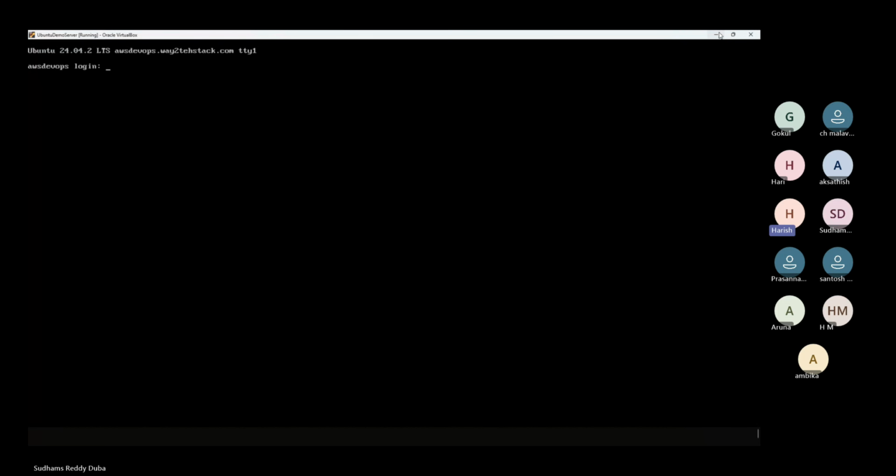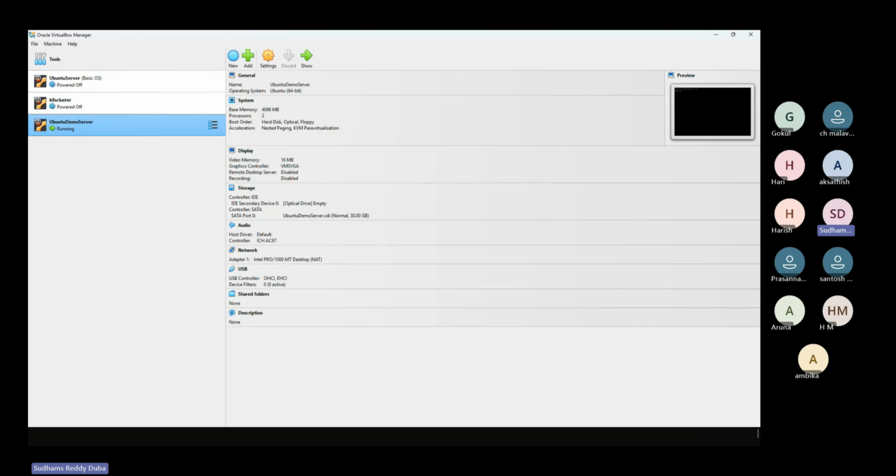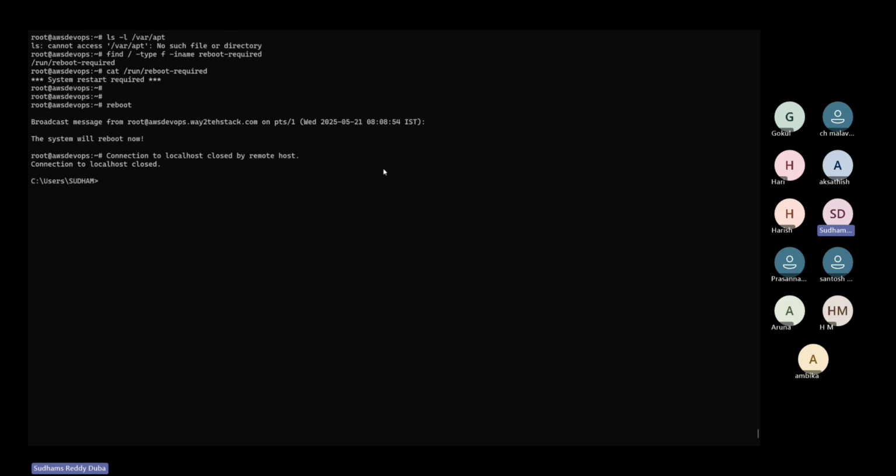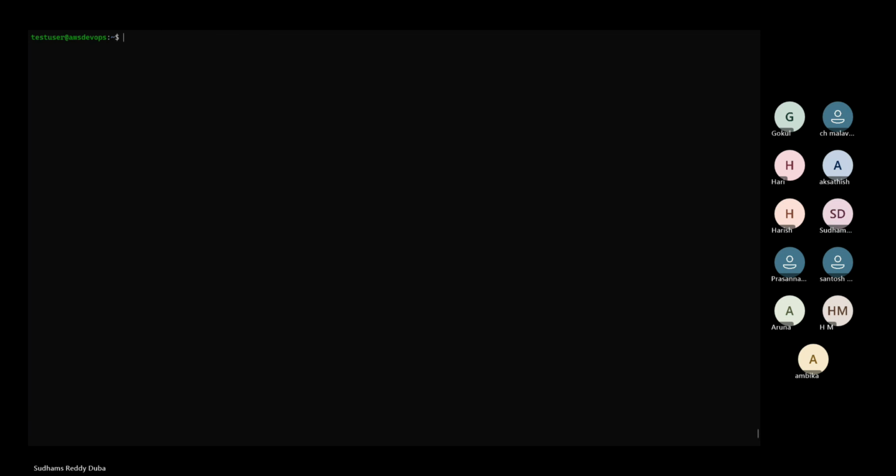Now, coming back to the point, the system got rebooted. Now if I log in once again, you have to see the latest version of the kernel. You can see 60. Now your operating system is using the latest kernel, not the old one. You don't see it? Oh, sorry. Let me share. That's the reason.